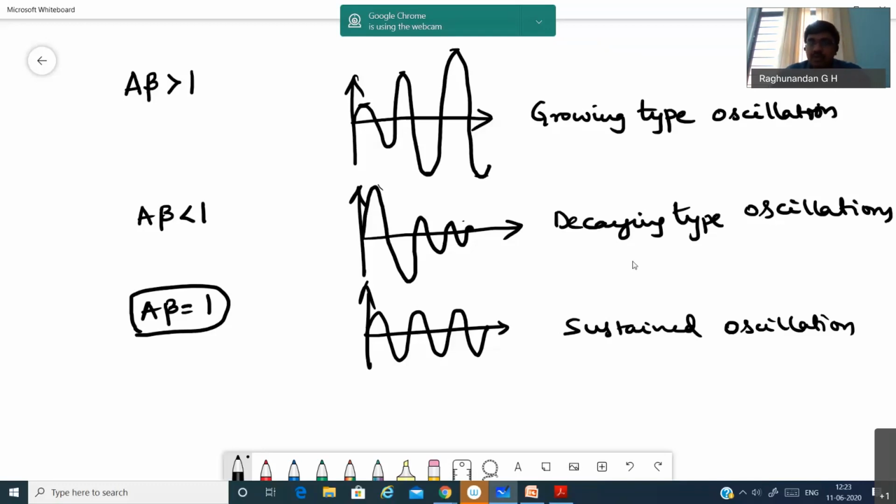So this is about the Barkhausen criterion, and if it is not satisfied, what will happen? This is the most asked question for 4 marks: state the Barkhausen criterion. If it is for 4 marks, you have to explain what the Barkhausen criterion is, followed by what happens if it is not satisfied. So these are the 3 things.